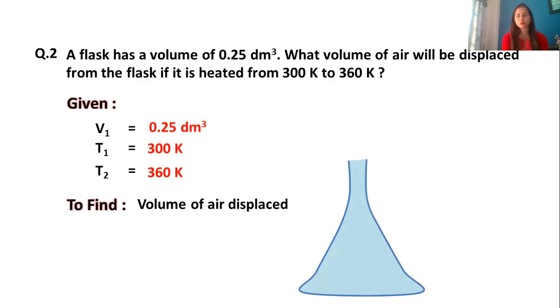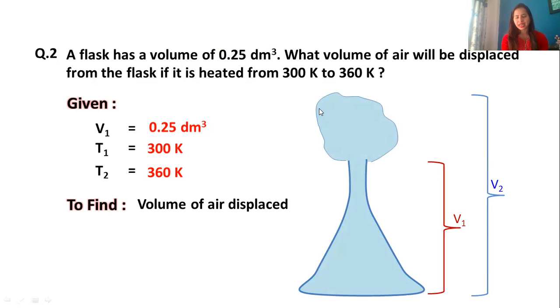Now, when I say what volume of air will be displaced from the flask, first of all, we have a flask which has a volume of V1. When you started heating, you heated from 300 Kelvin to 360. There was some amount of gas present in the flask, and when you heat it, that gas got heated up and wanted to move out. So it came out from the flask. It got displaced. And this is the air which has come out from the flask.